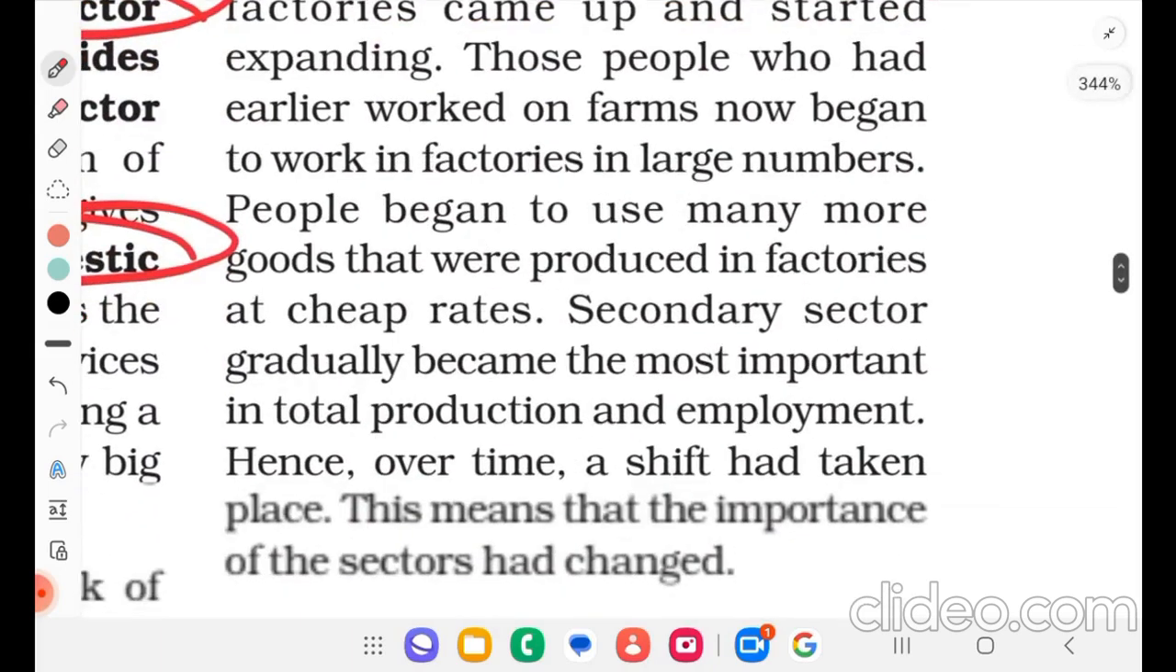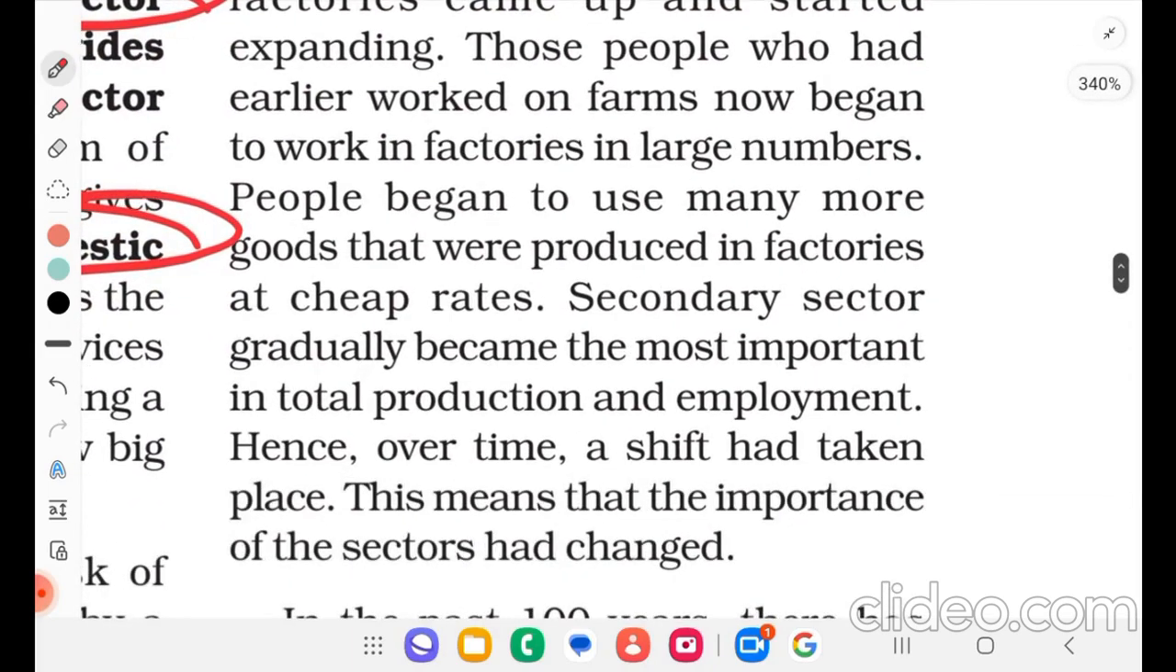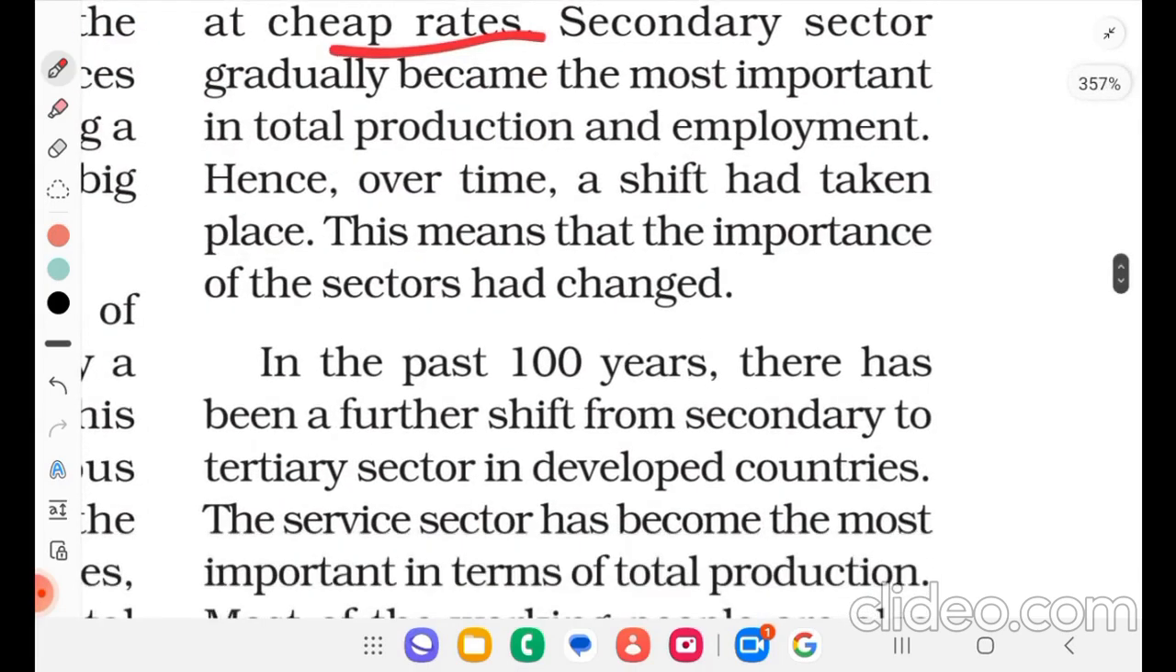People began to use many more goods that were produced in factories at cheap rates. The secondary sector gradually became the most important in total production and employment. Hence, over time, the shift had taken place. This means that the importance of a sector had changed.